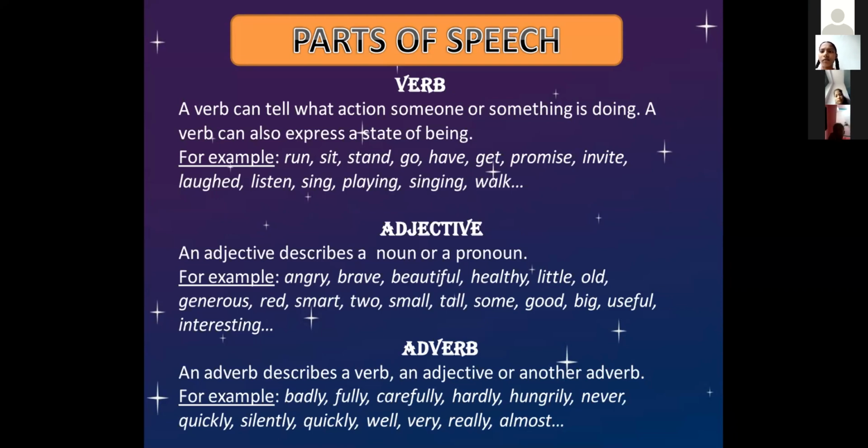For example: run, sit, stand, go, have, get, promise, invite, laughed, listen, sing, playing, singing, walk. All these are verbs. These verbs show actions. Whatever we are doing, all that work comes under verb.